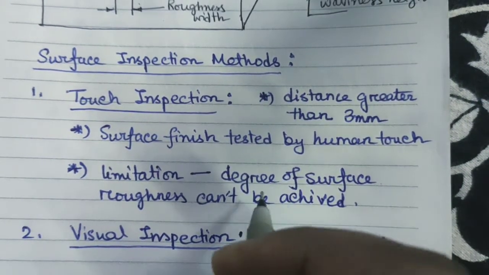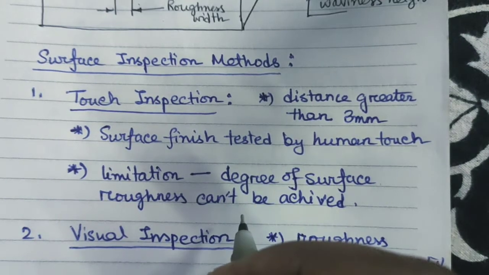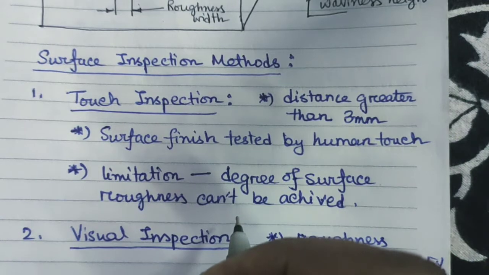The degree of the surface roughness cannot be assessed properly. Also the flaw of this surface roughness cannot be detected. This method can simply tell whether the surface is more rough or less rough, that is, smooth or rough.